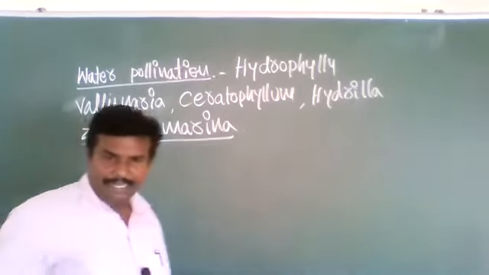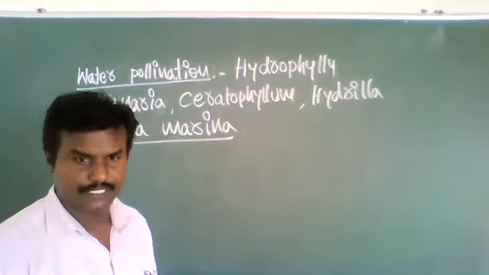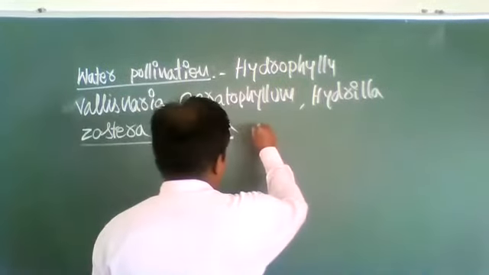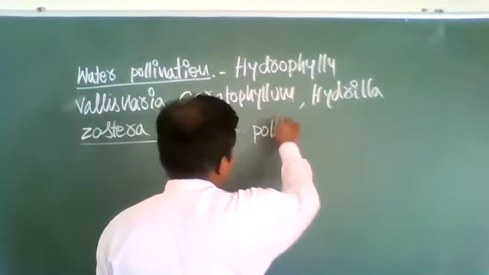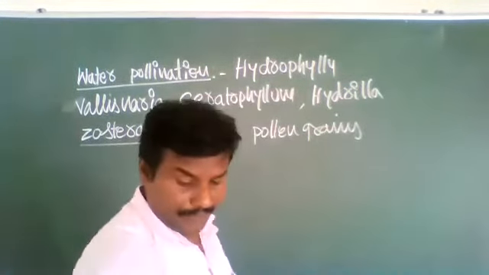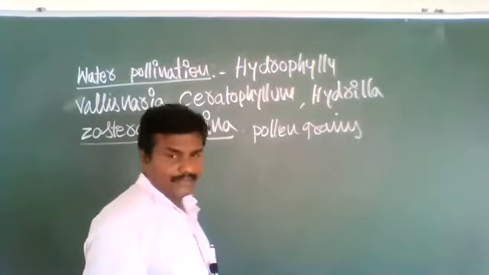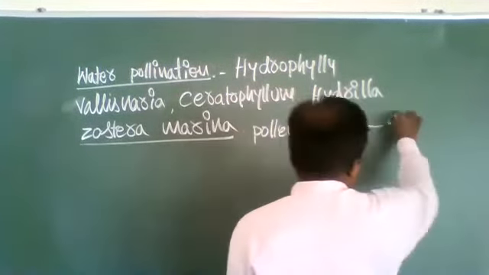In Zostera marina, the plant is completely submerged. So pollen grains from the male flower are released and reach the female flower.